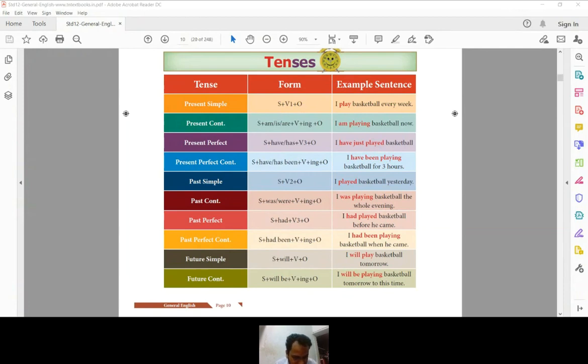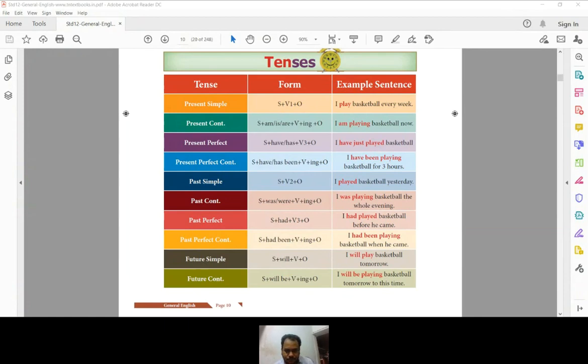And finally, now the future time comes. To say anything simply in the future time, suppose your friend is putting a question to you: when will you go to Chennai? Then you just reply, I will go to Chennai tomorrow. To say anything simply in the future time, you can use the simple future. So, I will play basketball tomorrow. One example is given here. And then future continuous.